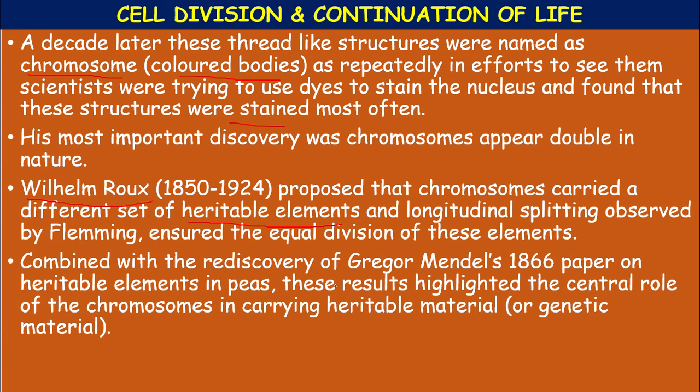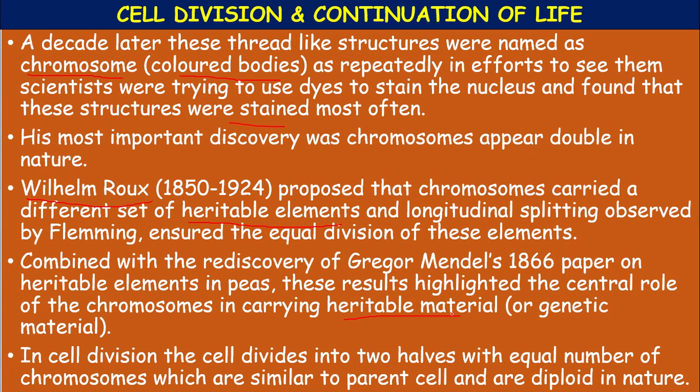Combined with the rediscovery of Gregor Mendel's 1866 paper on heritable elements in peas, these results highlighted the central role of chromosomes in carrying heritable material. Heritable material, also called the genetic material, transfers from parents to offspring, from one generation to another generation. Genetic material is nothing but DNA, deoxyribonucleic acid. Okay, children.